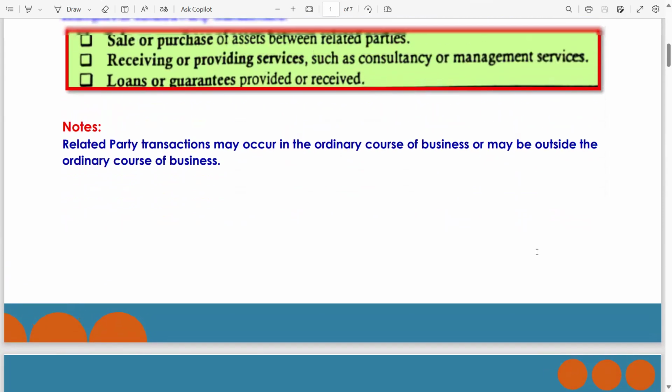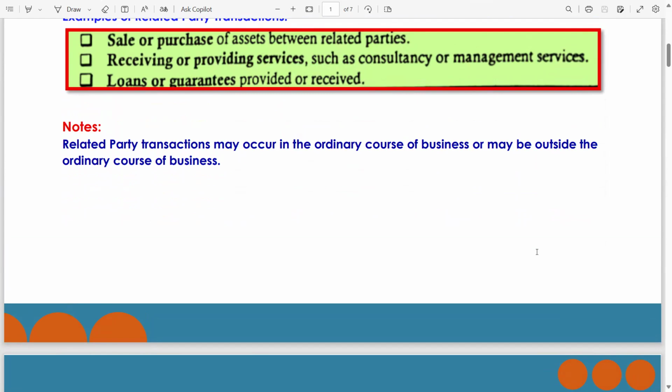Sometimes the entity can also do transactions which are not in the course of business of such entity. Let's say the entity has the business of consultancy services, but now for the first time the company is offering inventory to the related party. So this is called related party transactions.